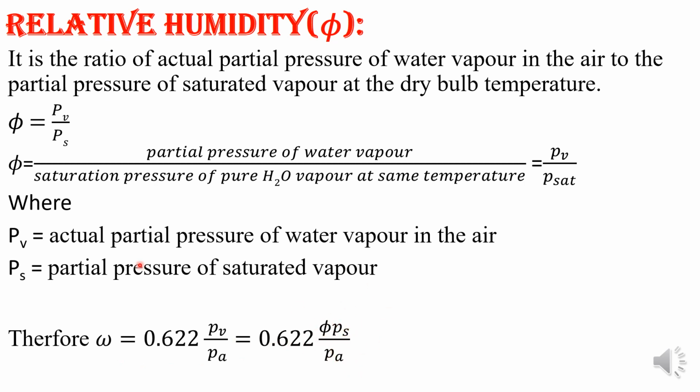This is the relation between specific humidity and relative humidity. Just note down this equation and definition. In air conditioning, the main things to remember are the definitions, then the air conditioning systems, then some small derivations. A very easy theory part, then some heating and cooling processes that I will explain.